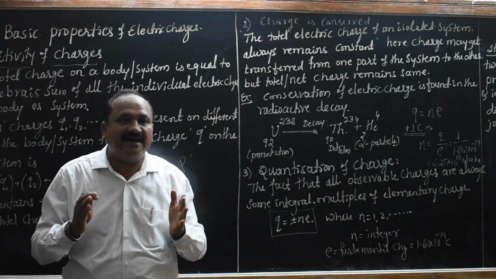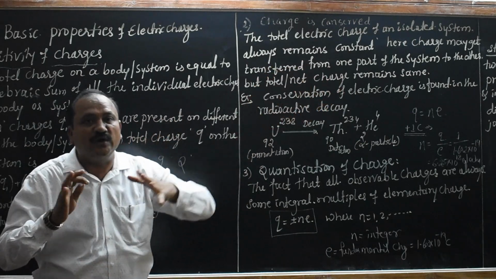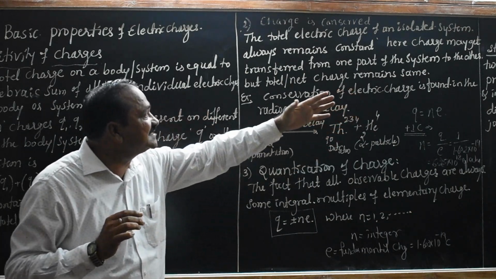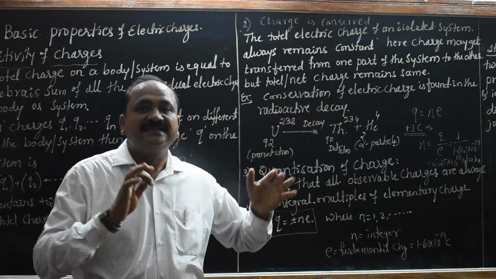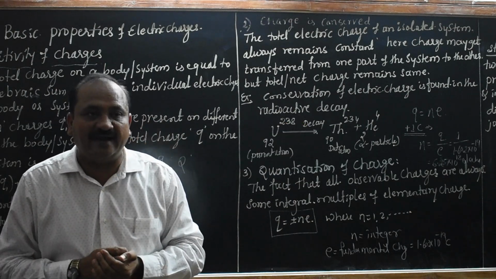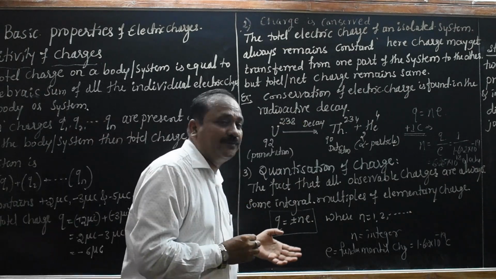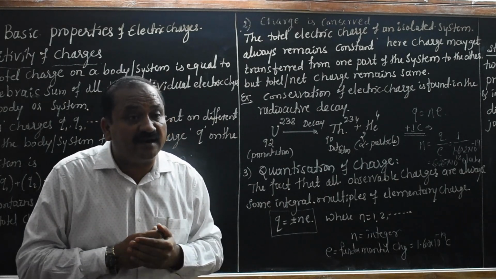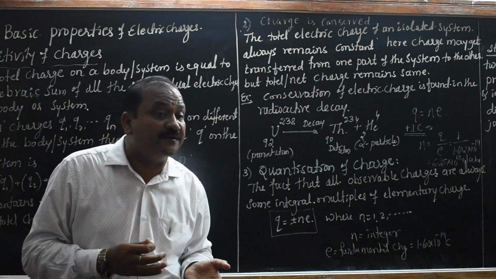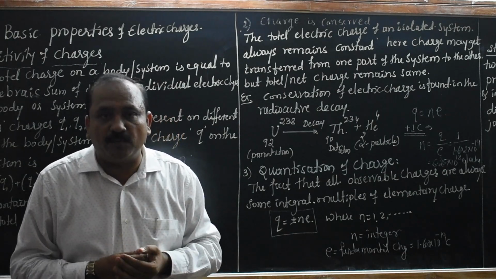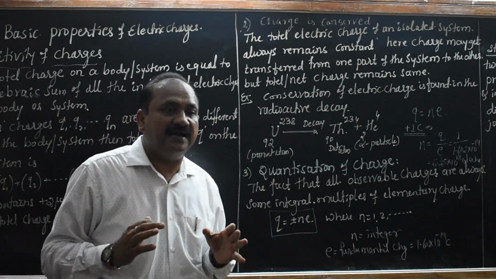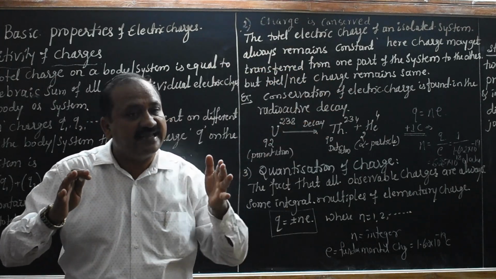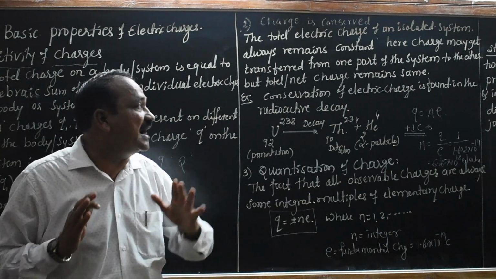Here the charge may get transferred from one point of the system to another, but the total charge remains constant. Charge can neither be created nor destroyed, but it can be transferred from one body to another body. Total charge remains constant. That is what we call charge is conserved.